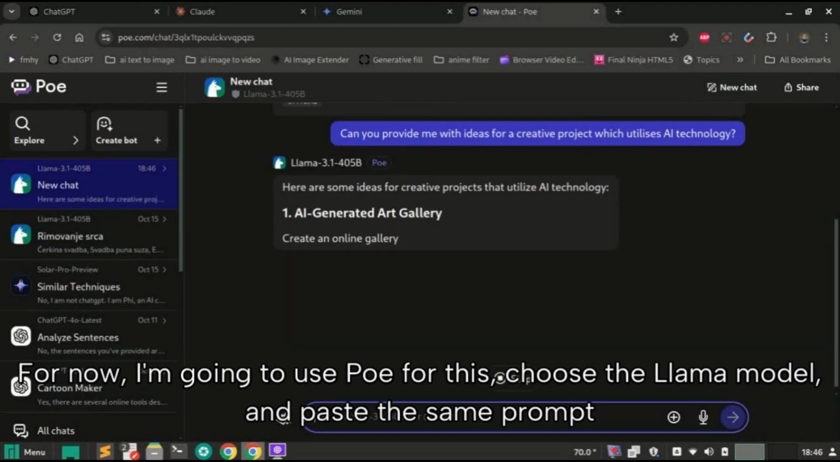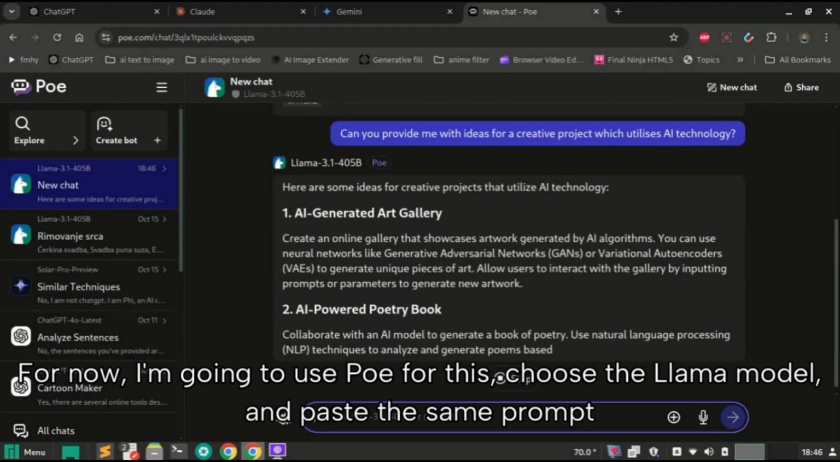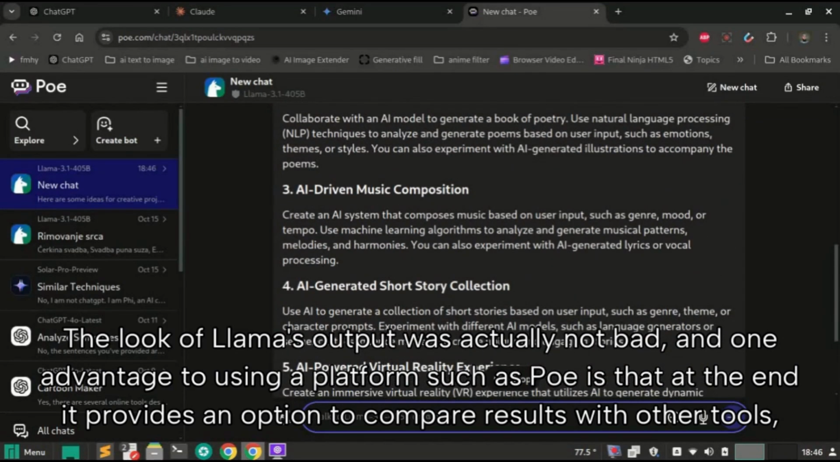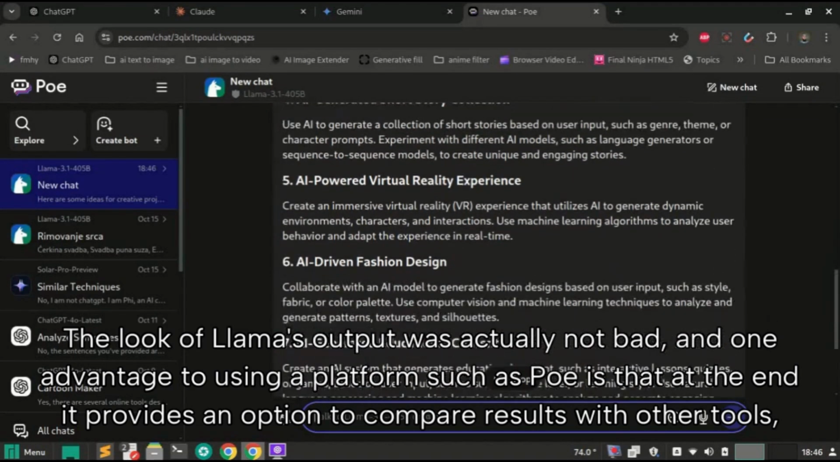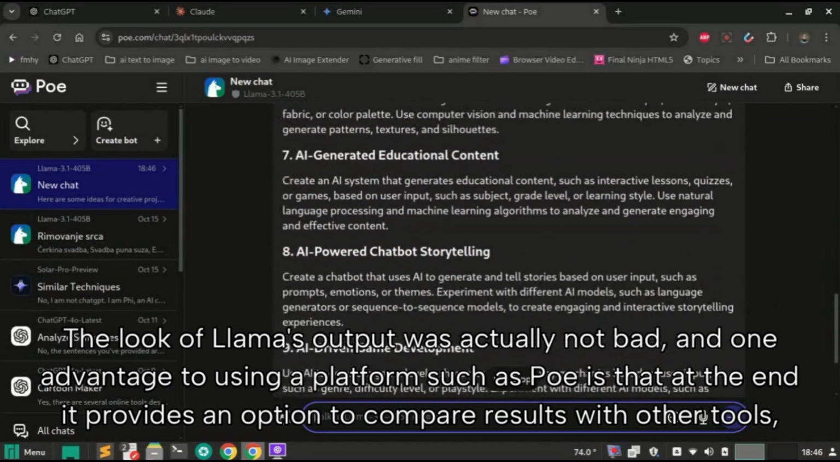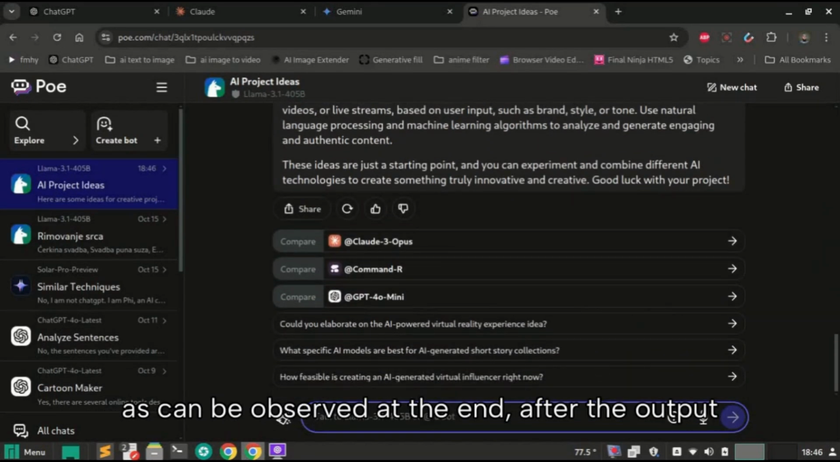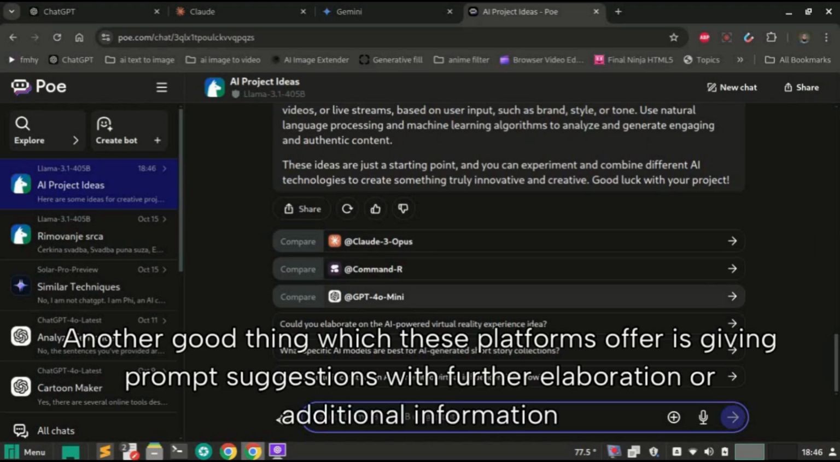Choose the Llama model and paste the same prompt. The look of Llama's output was actually not bad, and one advantage to using a platform such as Poe is that at the end it provides an option to compare results with the other tools, as can be observed at the end after the output. Another good thing which these platforms offer is giving prompt suggestions with further elaboration or additional information.